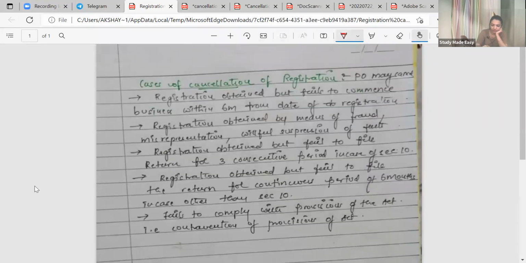चलो. Cases of cancellation of registration. Proper officer may cancel registration obtained but fails to commence. What is the mistake? Registration obtained but fails to commence business within 6 months from the date of registration. Can anyone identify the mistake over here?